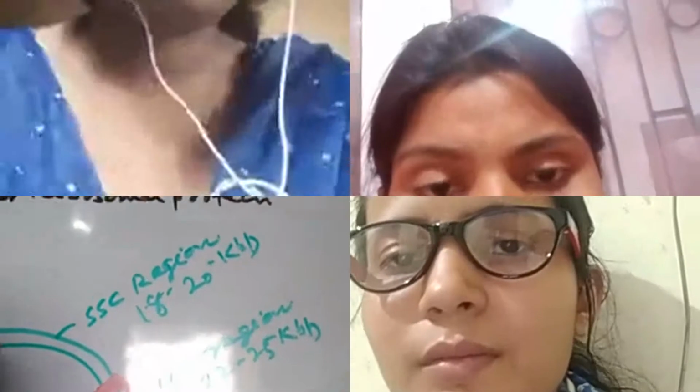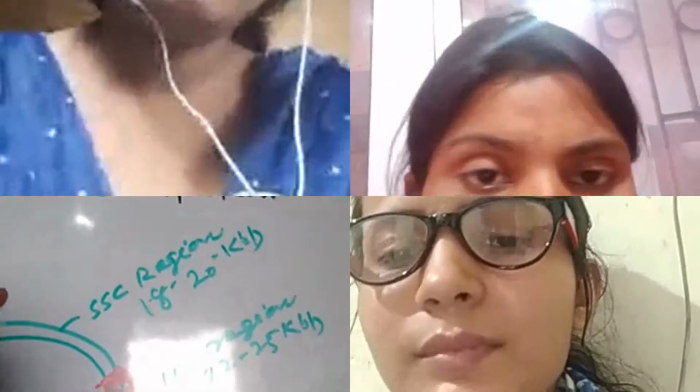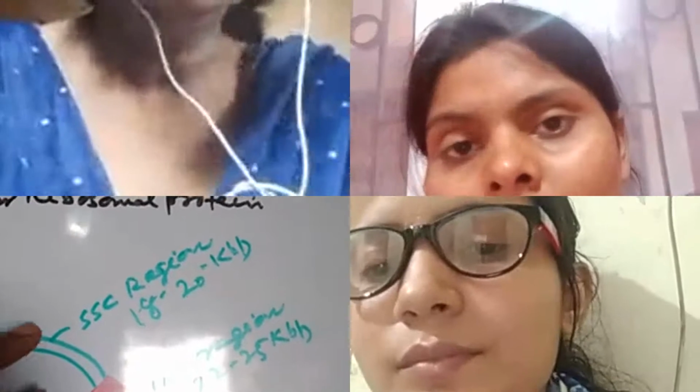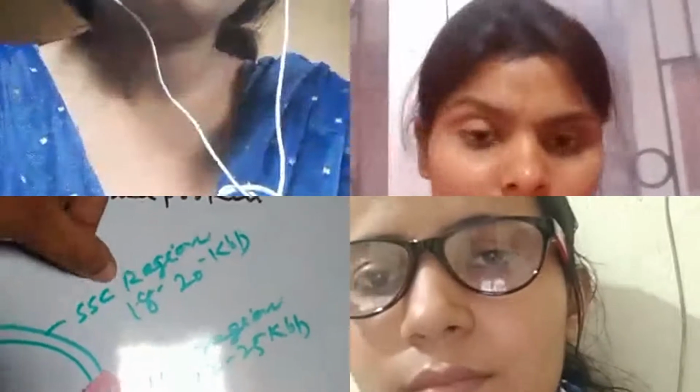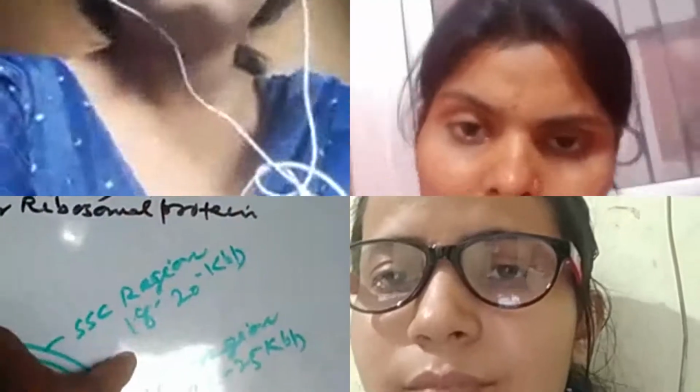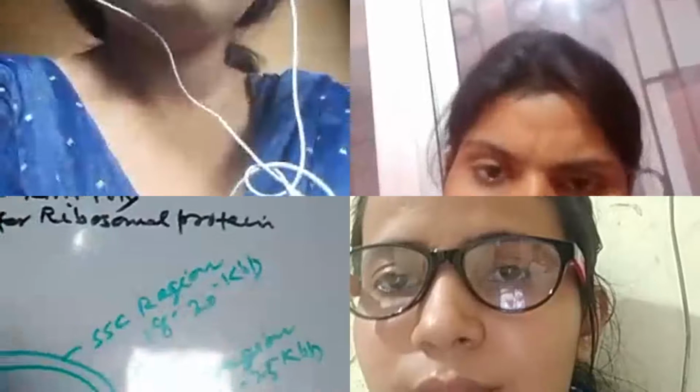This is the structure. This is the diagrammatic presentation of the chloroplast DNA. Chloroplast DNA is circular in outline, and it consists of a double-stranded structure. And the chloroplast DNA remains differentiated into three different regions. This is the SSC region, the short single copy region, which consists of about 18 to 20 kbp, kilo base pairs.